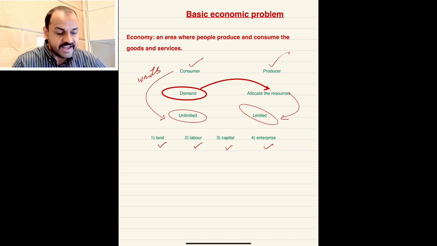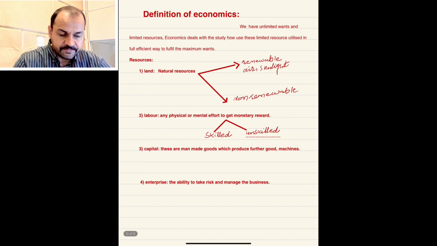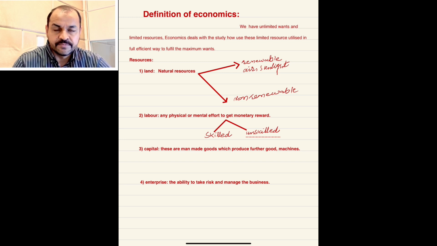These resources are land, labor, capital and enterprise. Land means natural resources that can be renewable and non-renewable. Labor, skilled, unskilled. Capital means machines. Enterprise is basically the ability to take risk and manage the business. These resources are limited in nature.